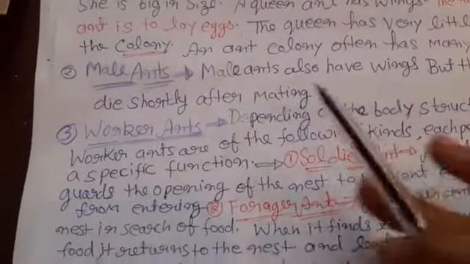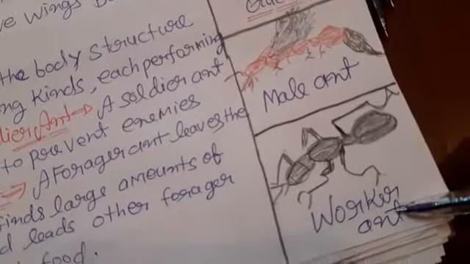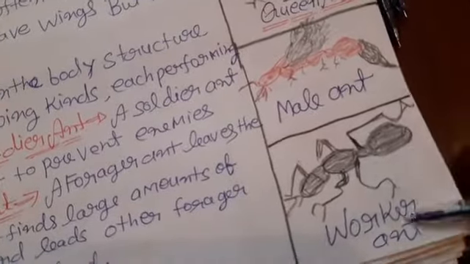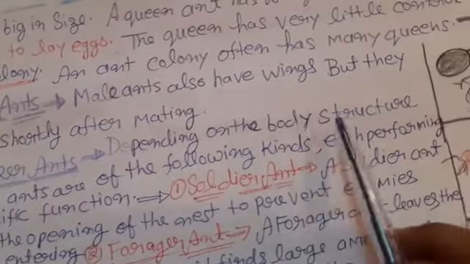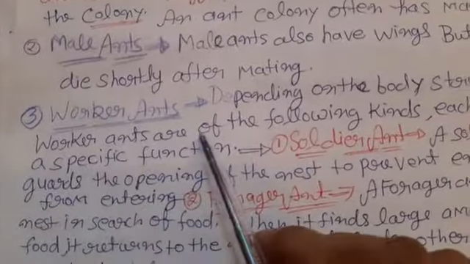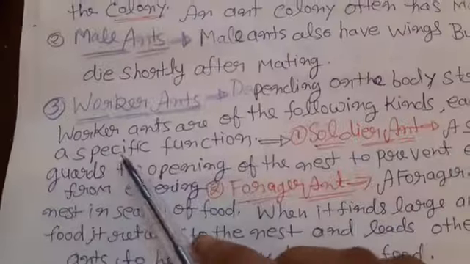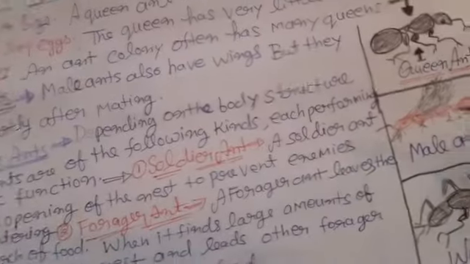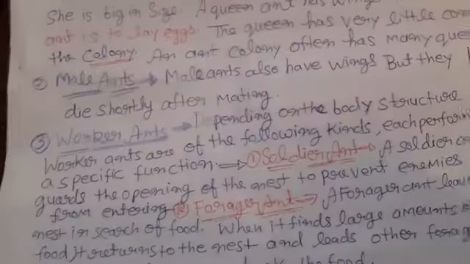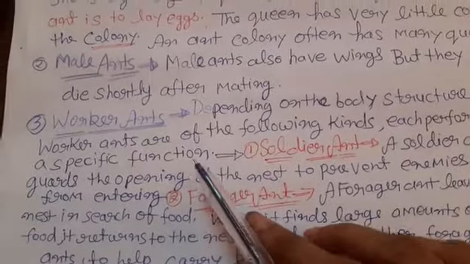And the third point, worker ant. This is a worker ant. This is the diagram of a worker ant. So let's start. Depending on the body structure, worker ants are of the following kinds, each performing a specific function, depending upon the work.